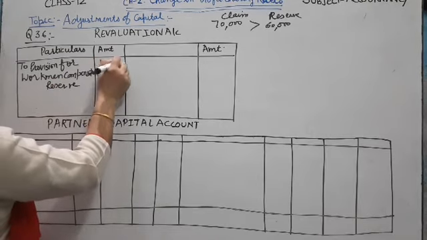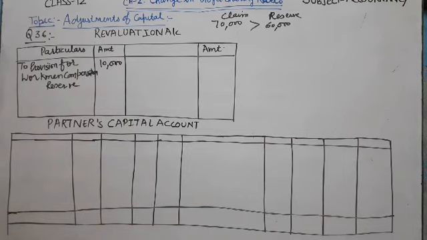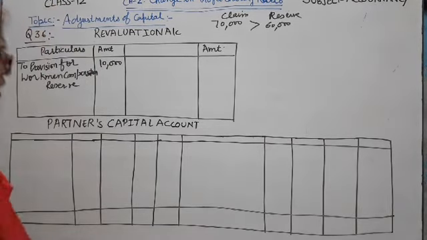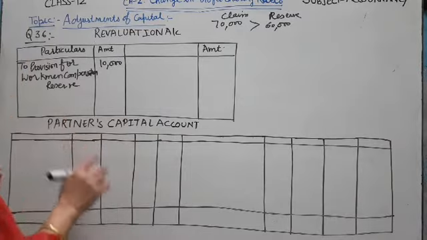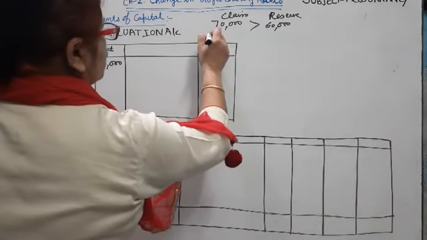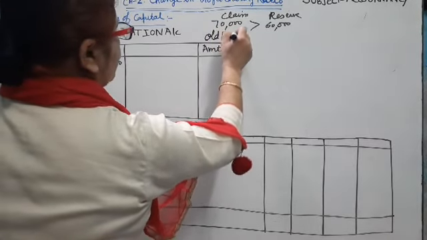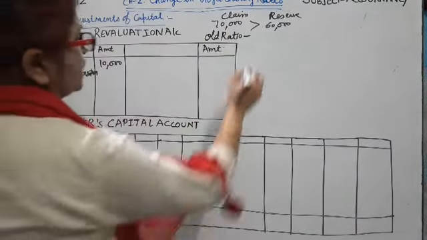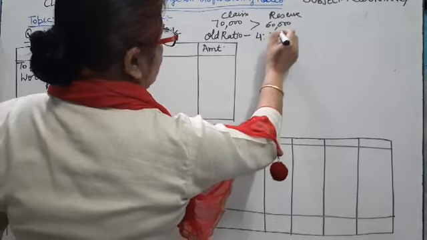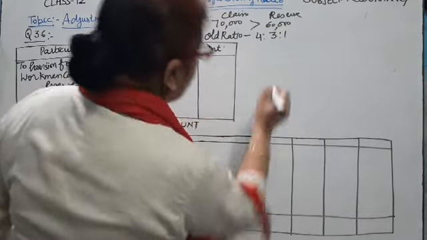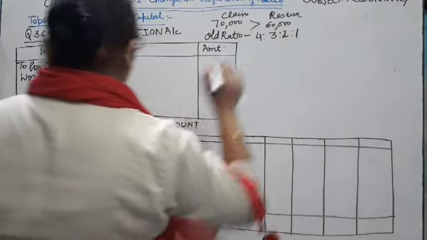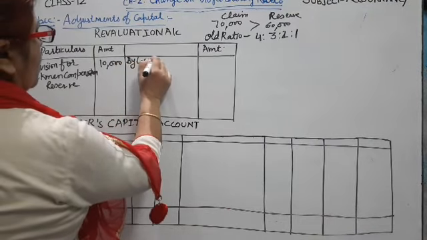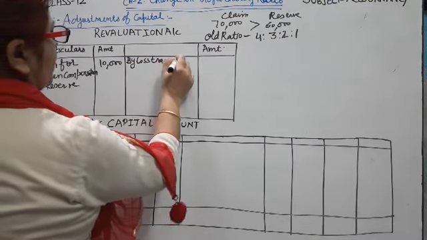Now this 10,000 is divided among the partners S, T, U and V, but in their old profit sharing ratio. The old ratio is given, the old ratio is 4:3:2:1. Clear?